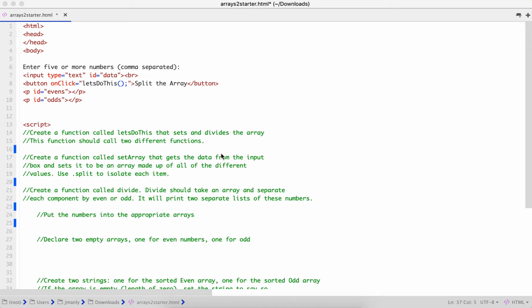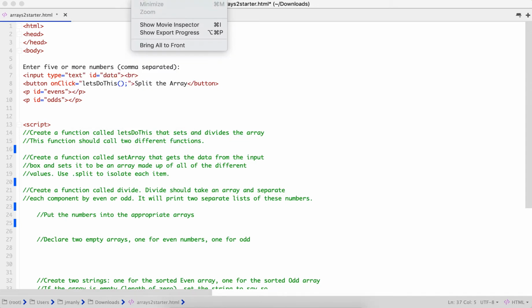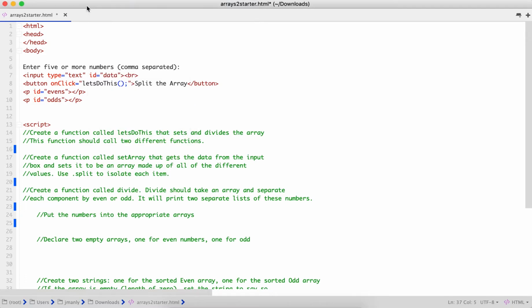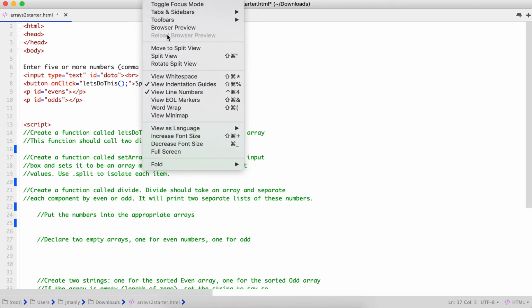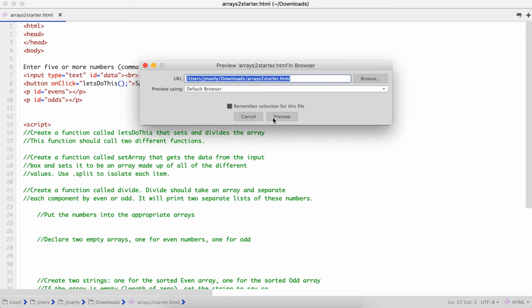We are now working in Arrays2 starter. I'll go ahead and run this so we can see what we're working towards. Let's go ahead and save it and then preview it.